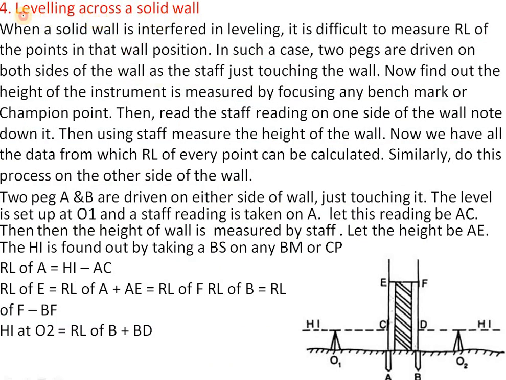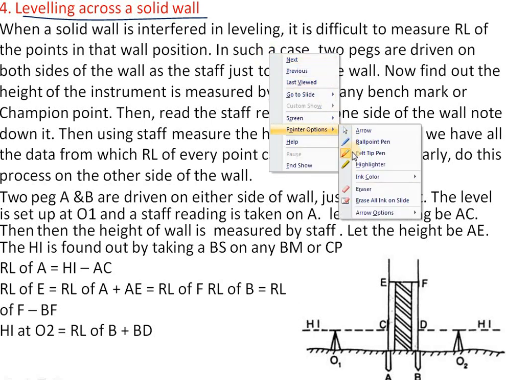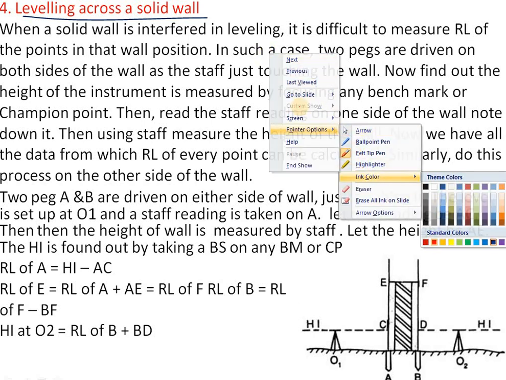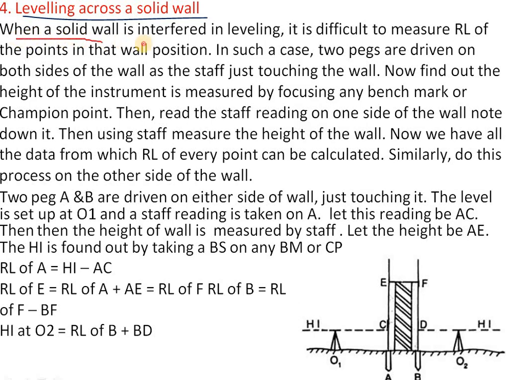leveling across a solid wall. So here, when a solid wall interferes in leveling, it is difficult to measure the RL of the points in that wall position. A solid wall means a very large wall or any giant wall, a very long wall, that interferes in leveling.